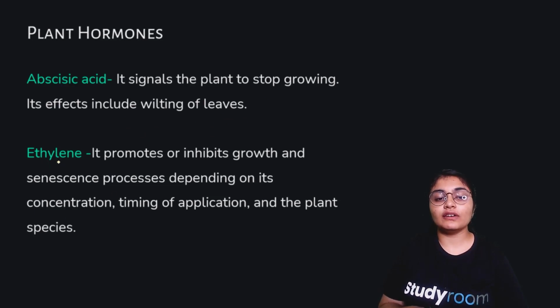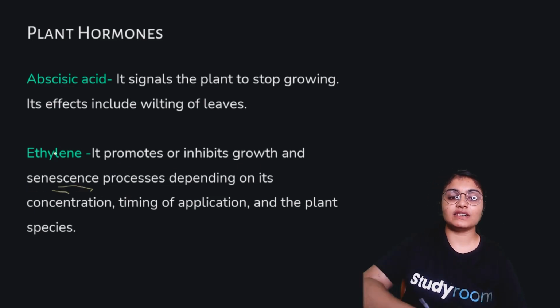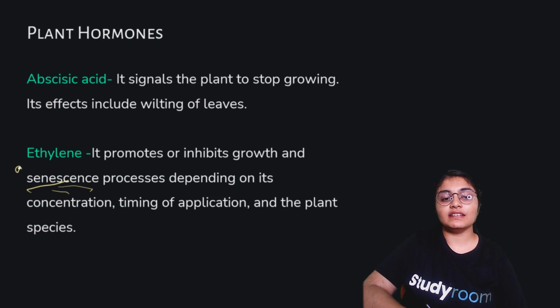Also, there is one hormone called ethylene. It promotes or inhibits growth and senescence processes depending on its concentration, timing of application, and the plant species. So it promotes or inhibits growth and senescence processes. Senescence means the aging process. Okay, senescence means aging.